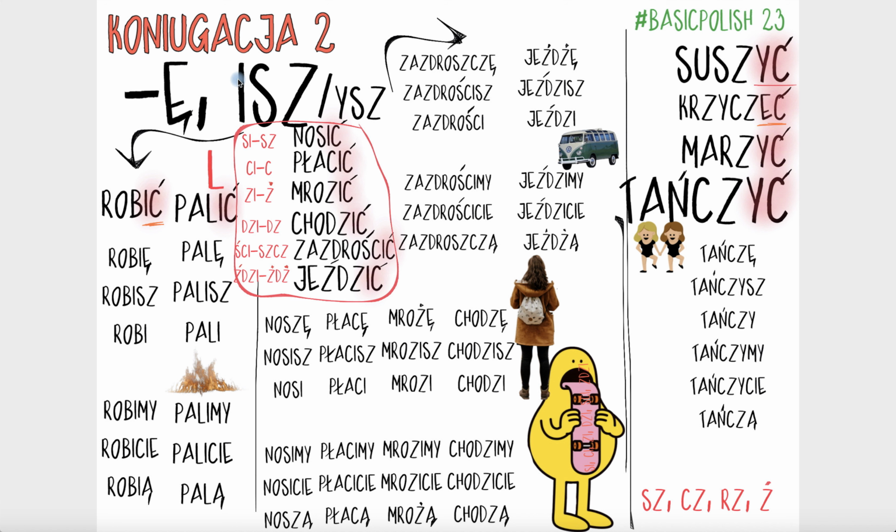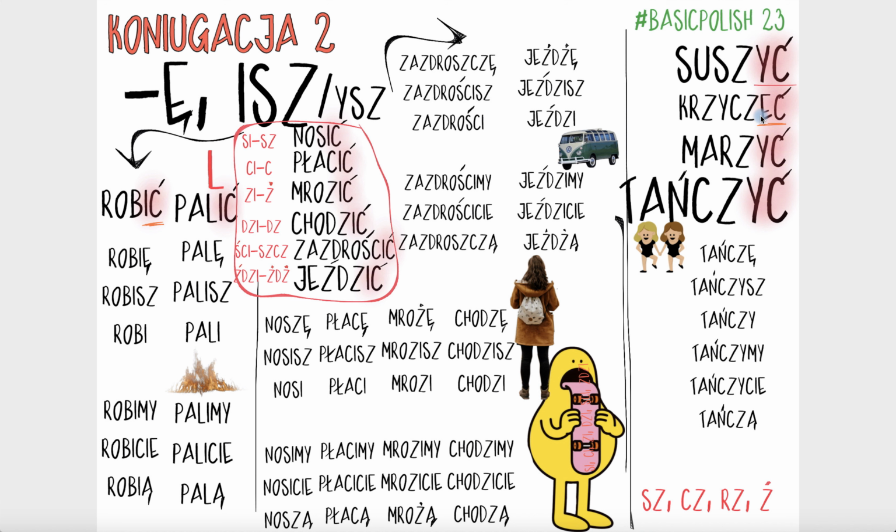So it won't be ESZ, but YSZ, right? That's why we've got these 2 options there. So, tańczę, I'm dancing or I dance. If you drop this bit, you will put this at the very end, and you will have suszę, I'm drying or I dry.